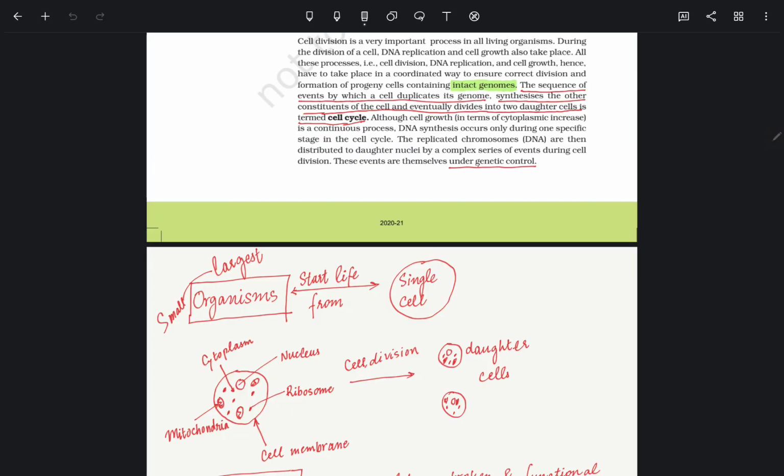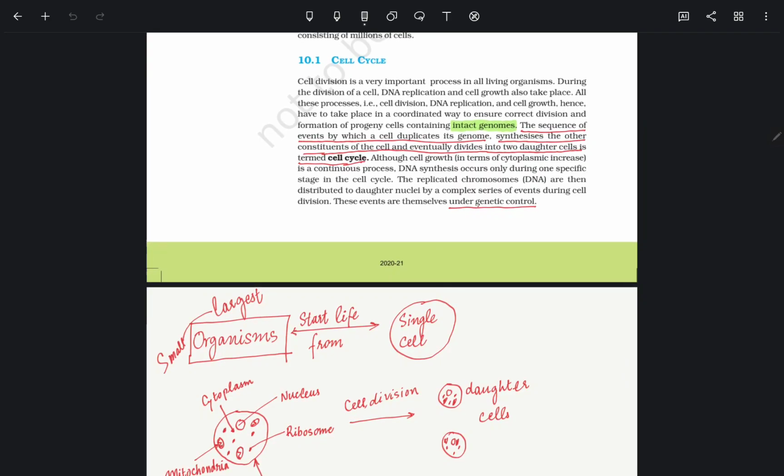A small cell gives rise to a large organism, which starts life form in a single cell. The sequence of events by which a cell duplicates its genome, synthesizes the other constituents of the cell, and eventually divides into two daughter cells is termed the cell cycle.